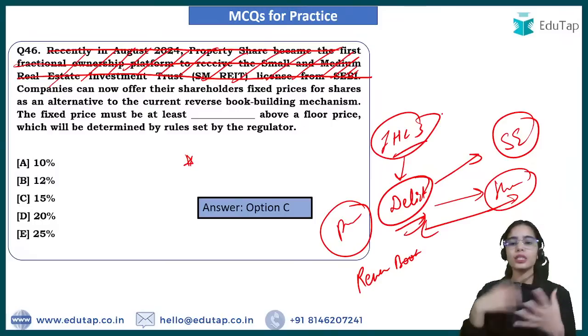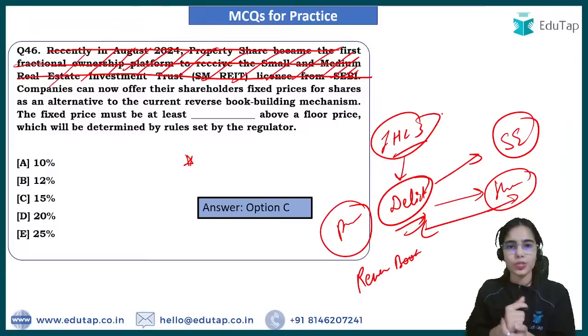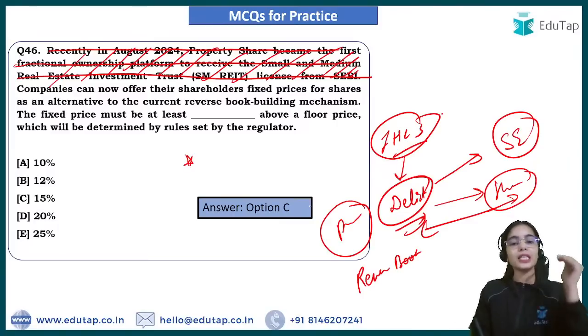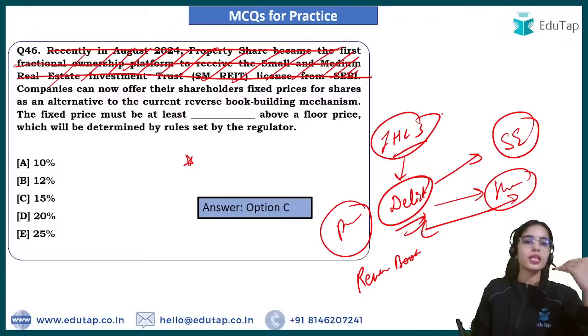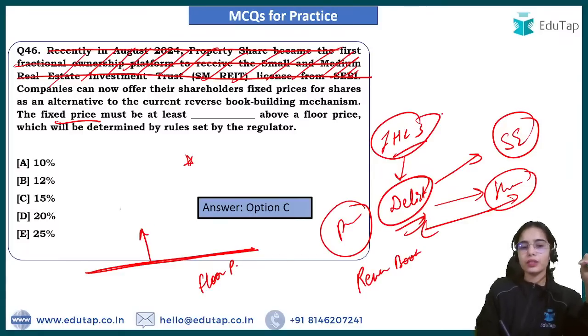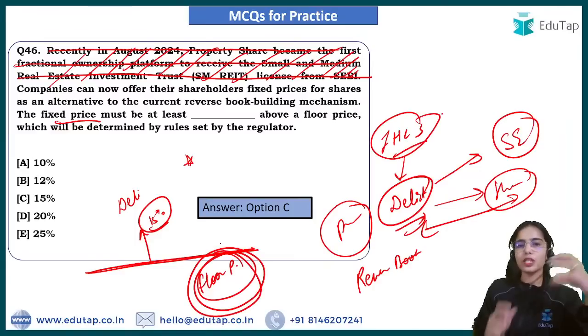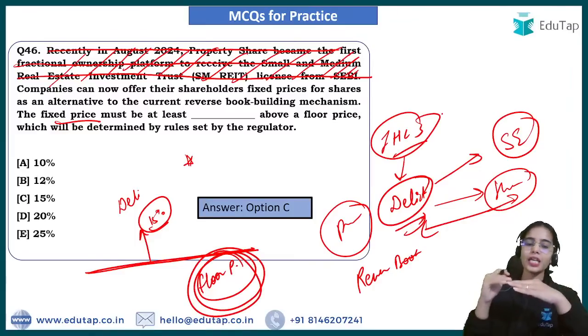So usually the delisting was not possible because very high prices were asked by the shareholders. Now it has been said that for the delisting of the shares, there is another mechanism that is also provided, that is the fixed price mechanism, where as per the rules set by the regulator, SEBI, there will be a floor price that will be decided, and for the delisting, the price has to be 15% higher than the floor price. Okay, so floor price will be decided as per the norm set by the regulator.